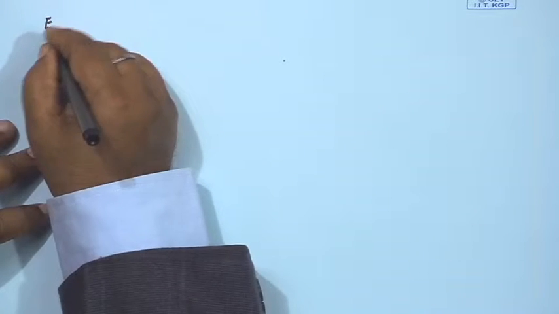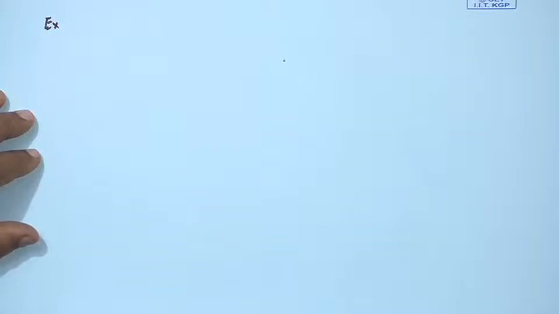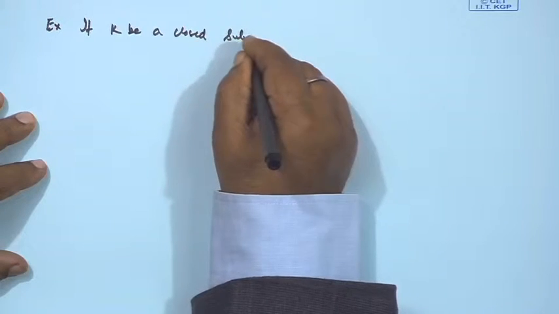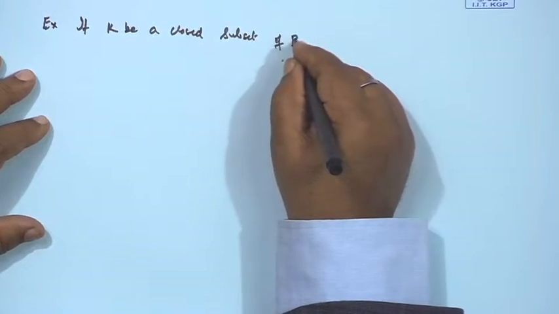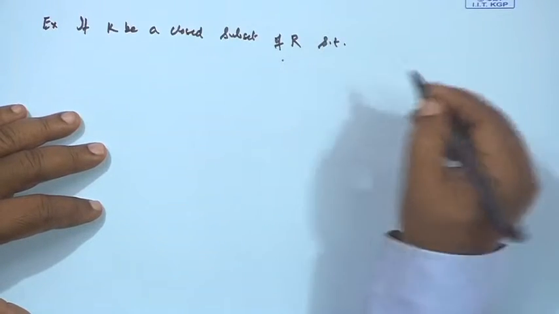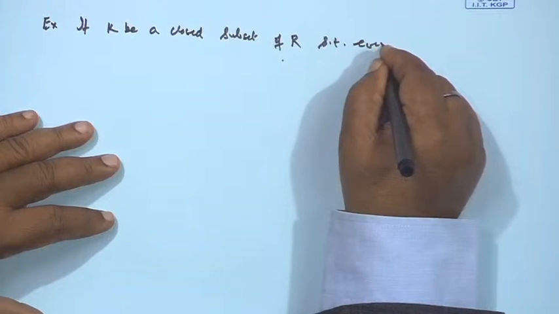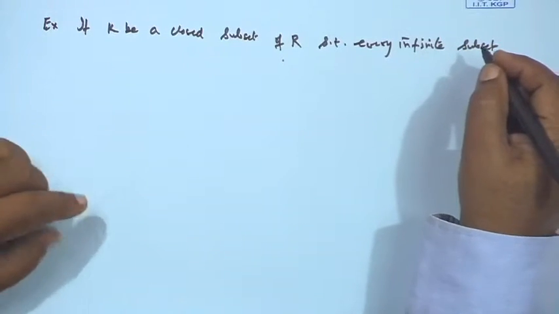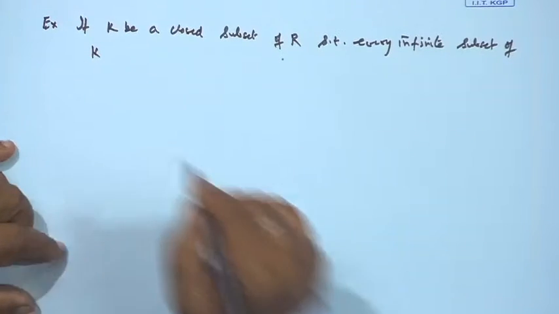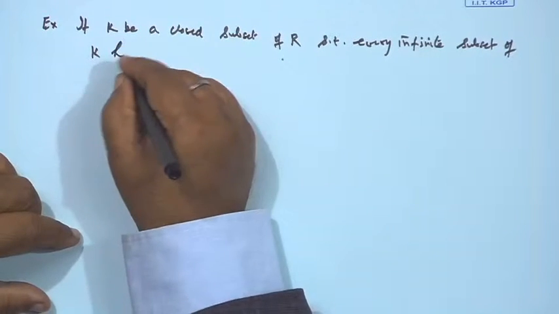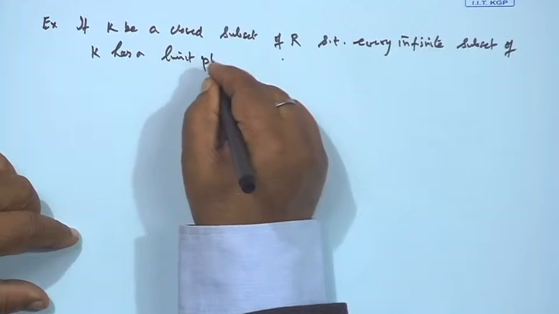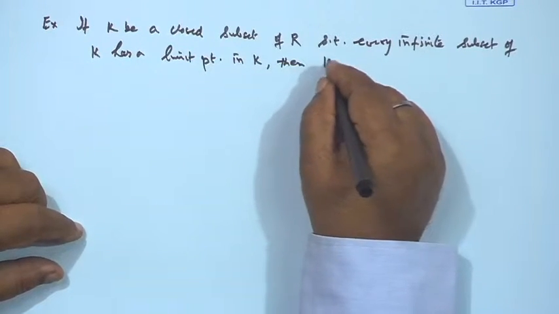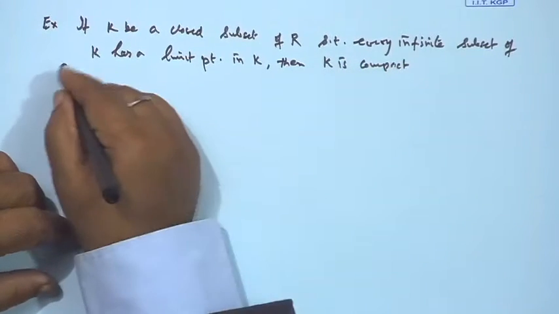Next example: if K is a closed subset of R such that every infinite subset of K has a limit point in K, then K is compact. Solution.